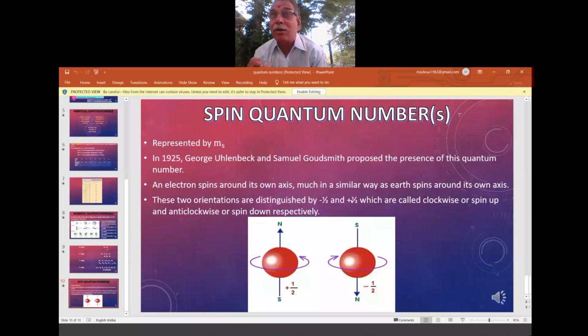If only one electron is there, for example hydrogen, we don't know whether it is taking anti-clockwise or clockwise. We can't tell just by seeing, but it is only one spin. In the case of helium there are 2 electrons, both in the 1s, in the K shell only. Those 2 electrons revolve around the nucleus in the same K shell, one like this, one like this.